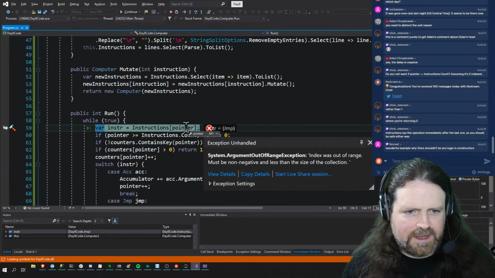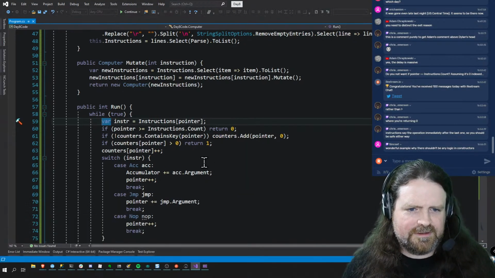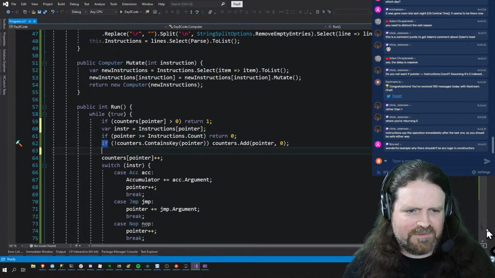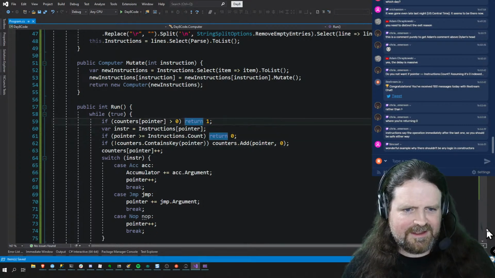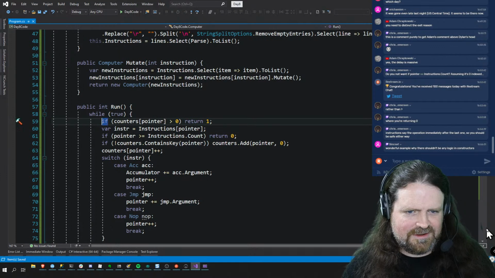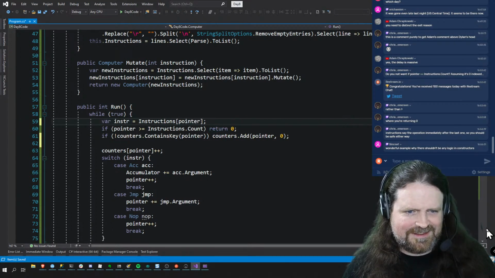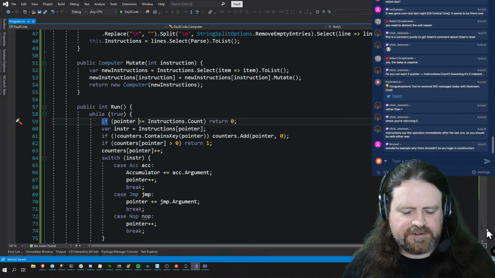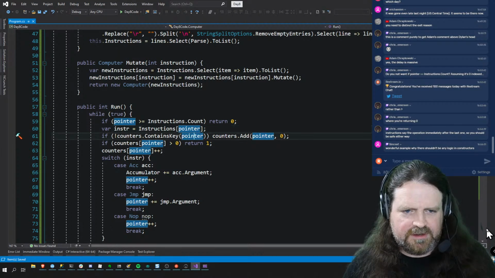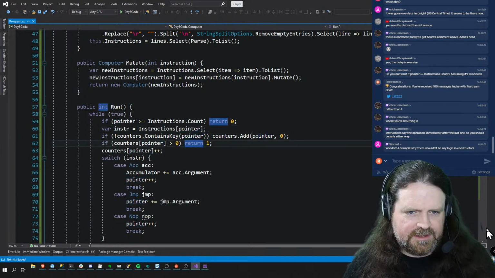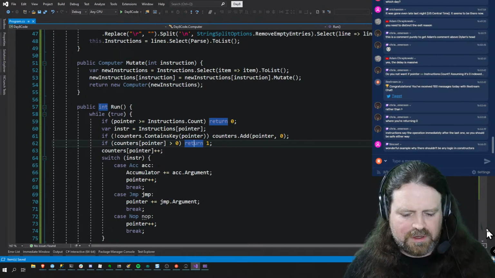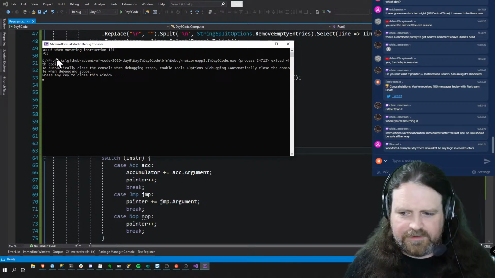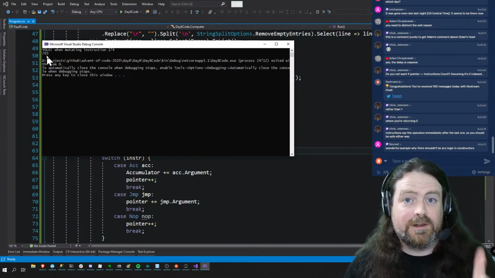Out of range exception. Why? Because of course, it's the thing we need. That needs to go at the beginning because we don't have any instruction. We've run off the end of our program. If the counter's pointer is greater than 0, return. No, not that one. It's that one. If we've run off the end of our instruction list, we return 0. Otherwise, find the current instruction. If we haven't got a counter for it, create a counter. If we have got a counter for it and it's greater than 0, return 1, which means infinite loop. Increment the pointer and then run the program. YOLO 703 on instruction 174, and there is exactly one of them.